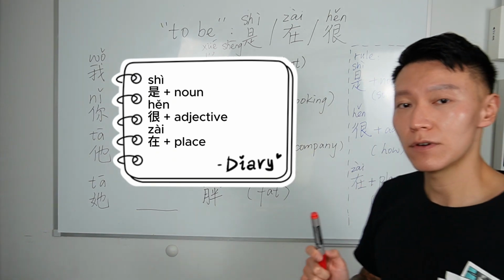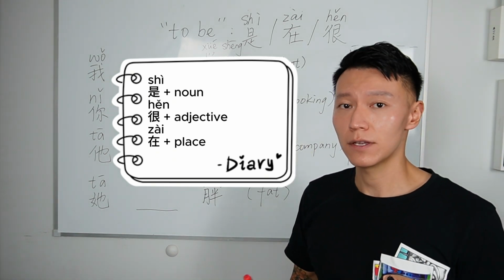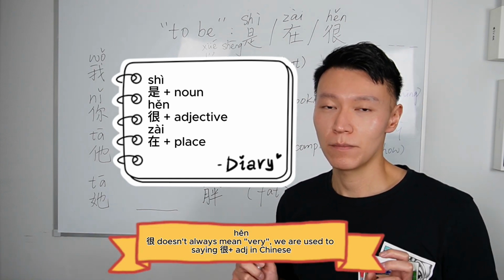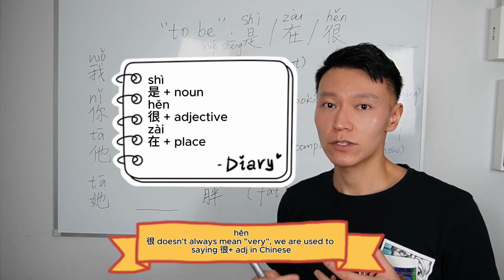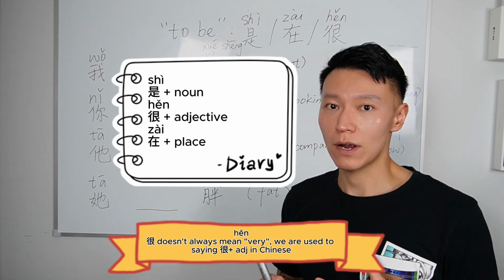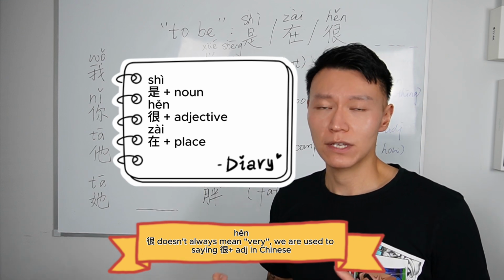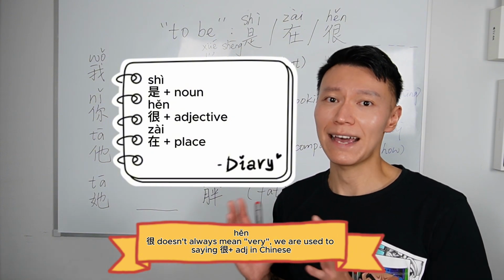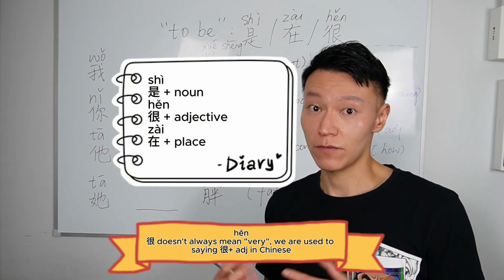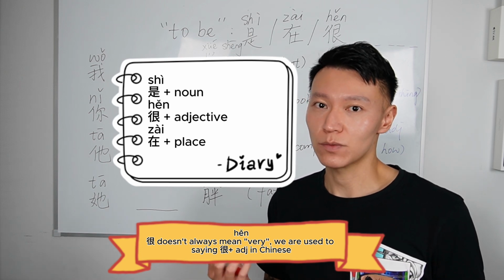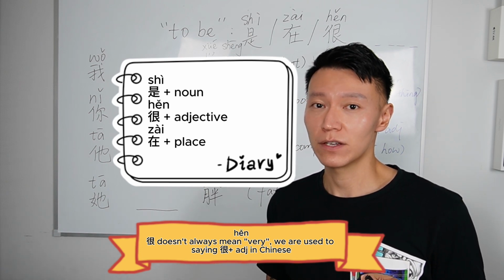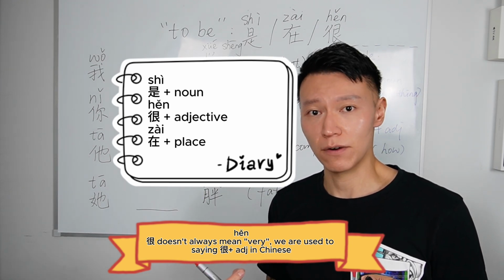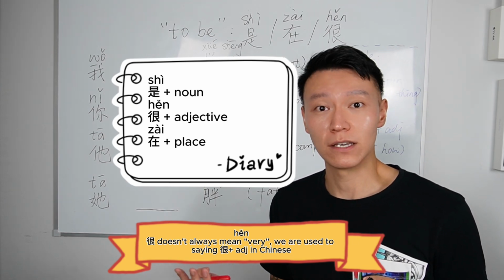Of course, some of you have already learned that the character 很 means very. That is true, 很 means very, but in my opinion, when Chinese people talk about how somebody looks or how something feels, we tend to use 很 in front of the adjective because it sounds a little bit weird if we only use an adjective after something. It just sounds weird in most situations. So let's say in most situations, 很 doesn't mean very. It only means to be how.